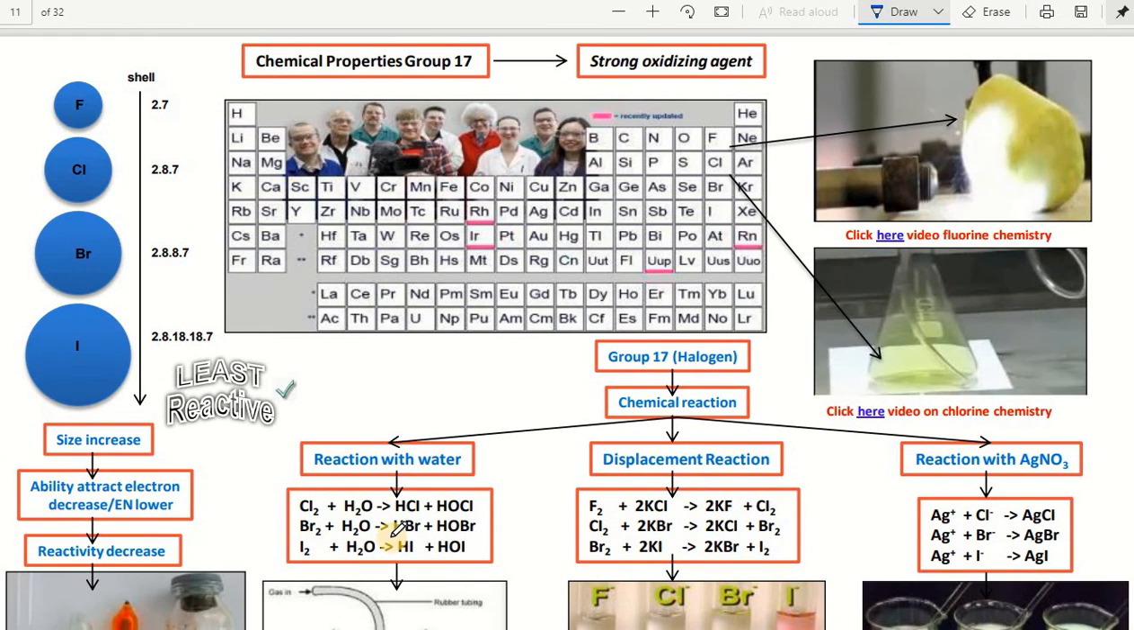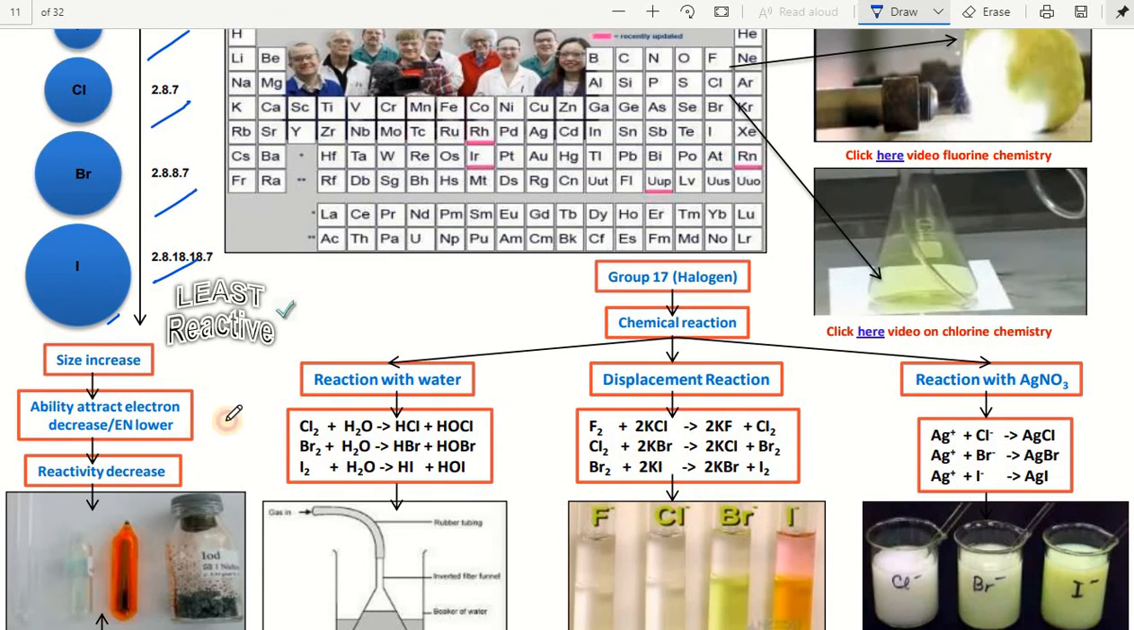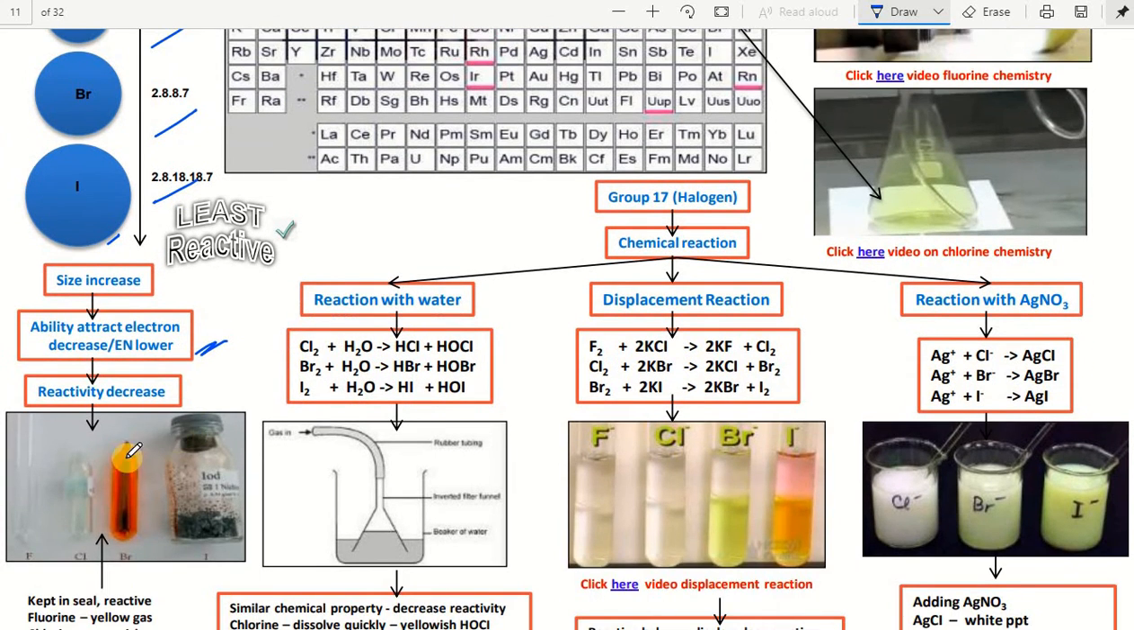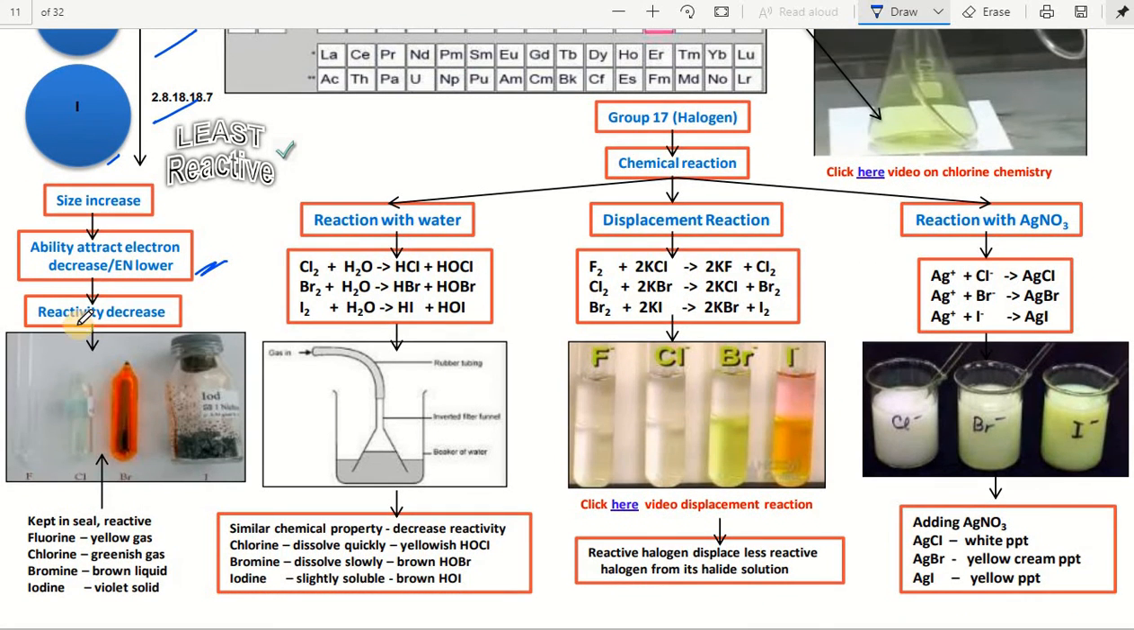Next, finally what we observed is that when the shell number is increasing like this, 2, 7, this is the electronic configuration of halogens. So when this is increasing, size is increasing. When size is increasing, what is the meaning of this? The ability to attract electrons definitely decreases for the halogens. So reactivity decreases. This is one example diagram kept in a slide.